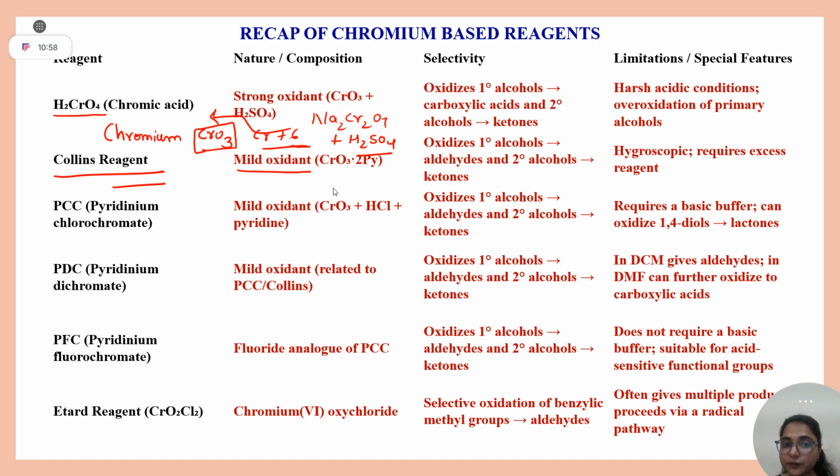Students, I am going briefly over the theory part as sir has already covered it so that we can focus on questions. But still, if you are not clear anywhere, you can ask, right? So, students, it can oxidize 1 degree alcohol to aldehyde and 2 degree alcohol to ketone. It is clear because for 2 degree the maximum oxidation state is ketone only. But what is the problem with this reagent? It is quite hygroscopic and requires excess reagent. We have to add it in excess, right?